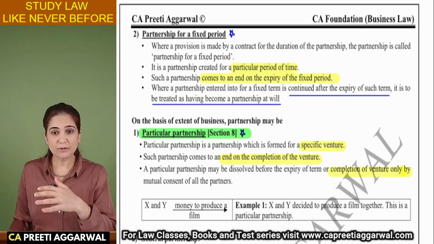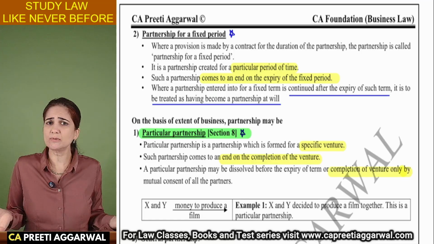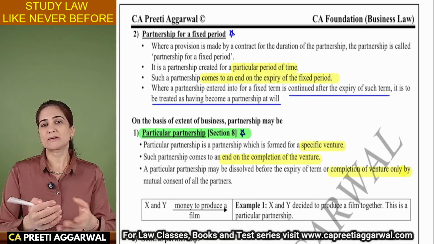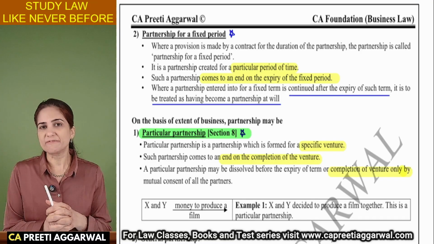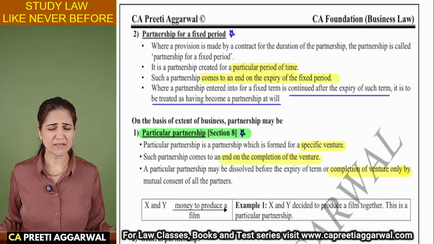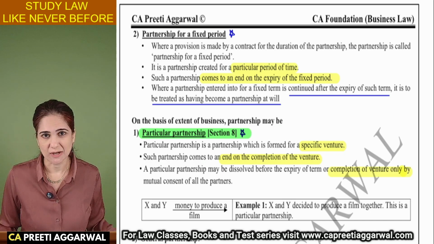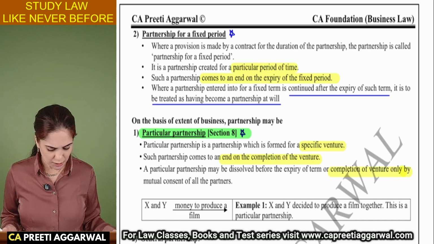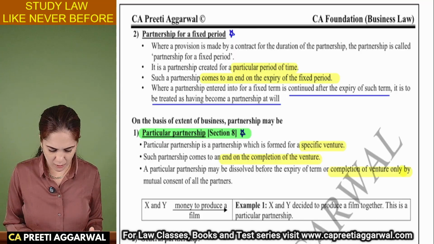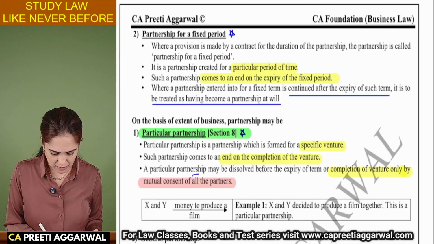So I want to dissolve the business even before the expiry of that fixed period of 5 years. I can do that. I had formed a partnership with you for a particular venture, but after just 1 year, I realized that we cannot continue to do business. I will not be able to wait till the completion of the venture. So it is possible for you to dissolve the firm, but it requires the mutual consent of all the partners.